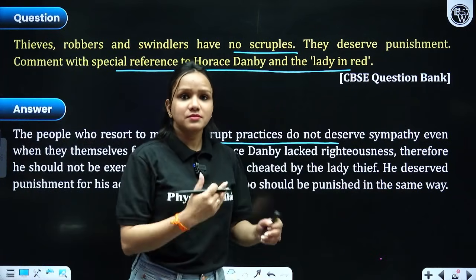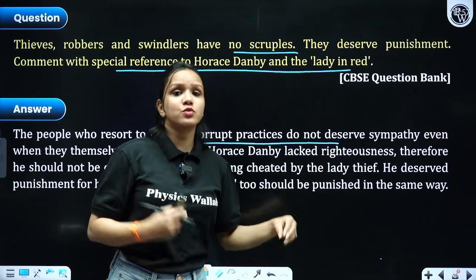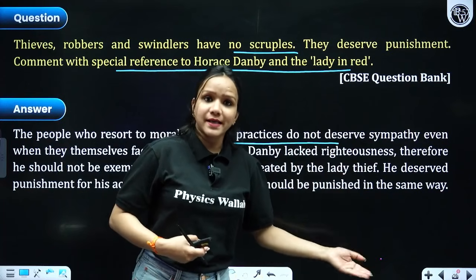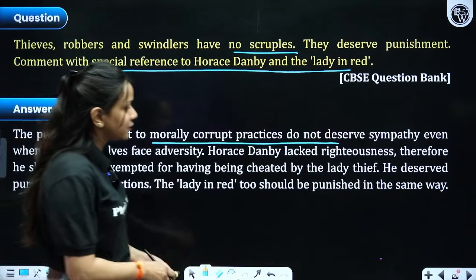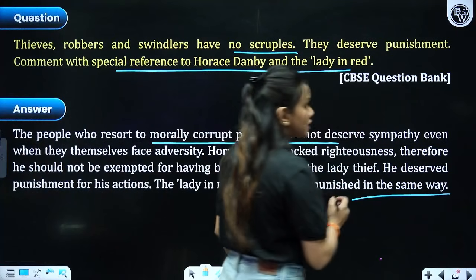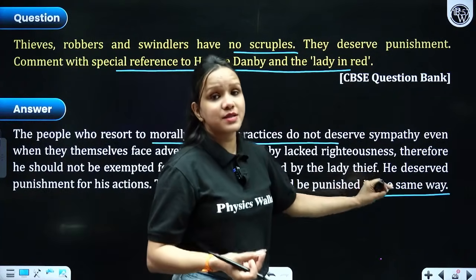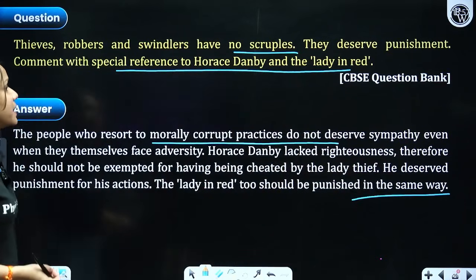You cannot compare somebody who commits robbery once or twice a year to a person who commits robbery ten or twenty or a hundred times a year. So he deserved punishment for his actions. The lady in red too should be punished in the same way because both of them were thieves. And this lady in red was even more dangerous than Horace Danby. So both of them should be punished.